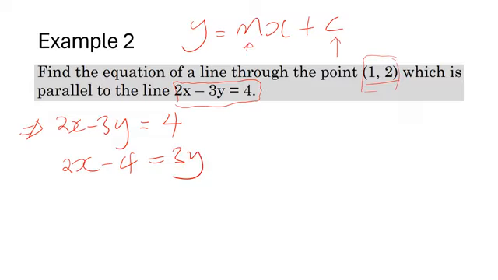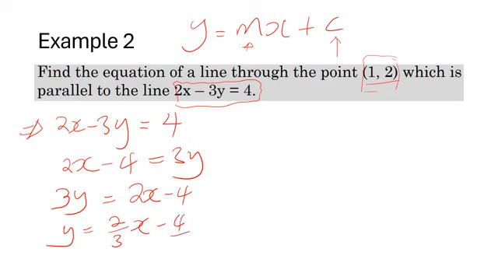Let us rewrite it: 3y is equal to 2x minus 4, which means y will be equal to, dividing both sides by 3, 2 over 3 x minus 4 over 3. I hope we are together here.